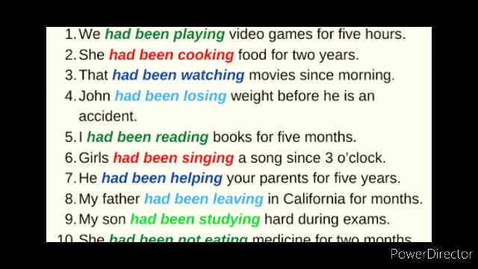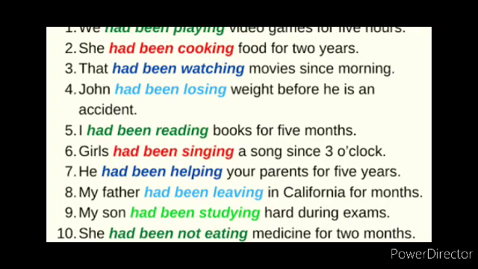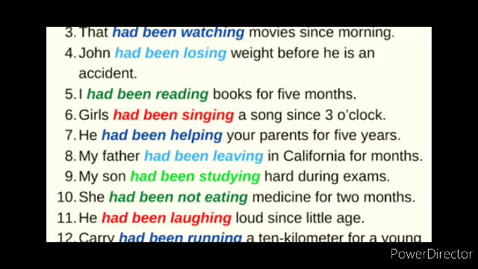I had been reading books for 5 months. Girls had been singing a song since 3 o'clock. He had been helping his parents for 5 years. My father had been living in California for 5 months.